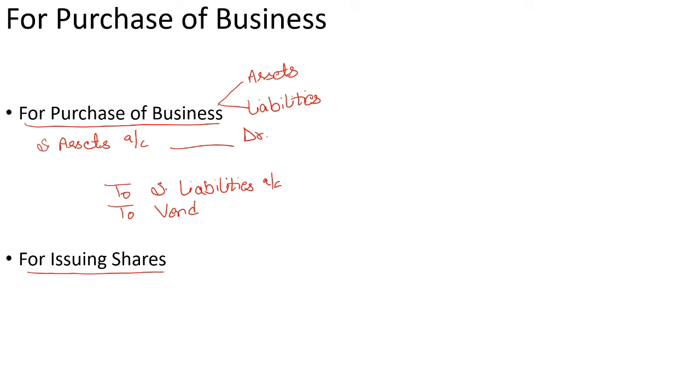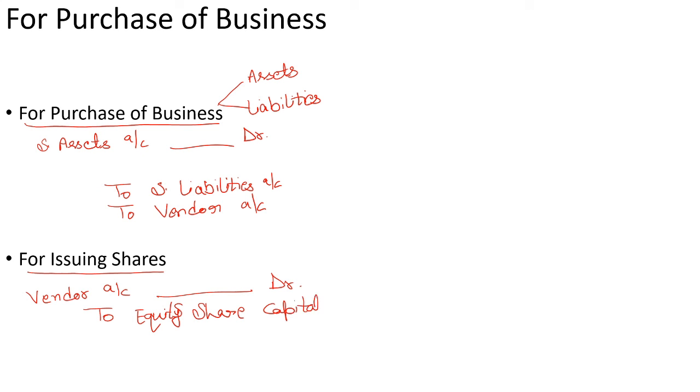To vendor account with the purchase price of the business. And in the second journal entry, when vendor is being paid with share capital, then in that case equity share capital account is credited.